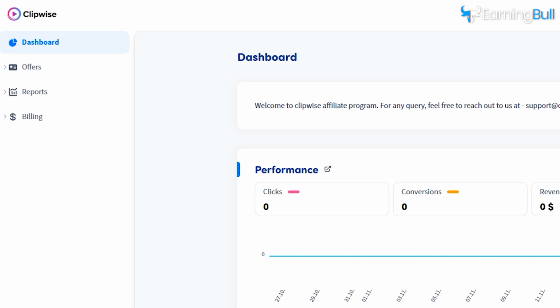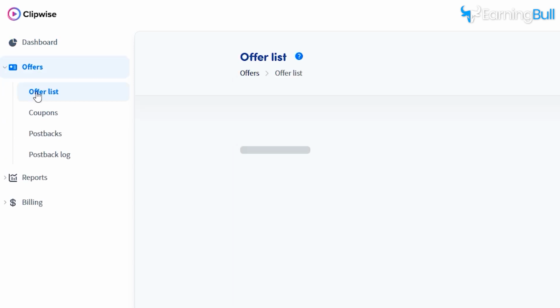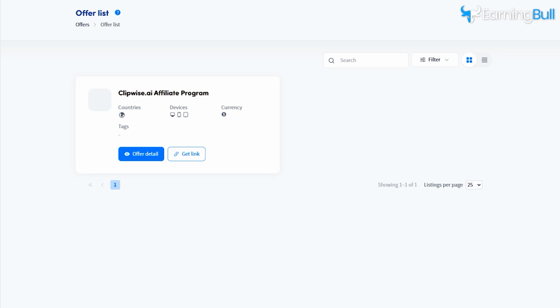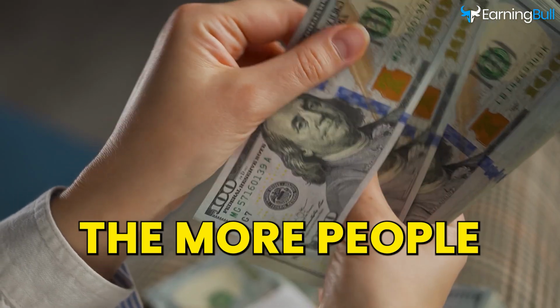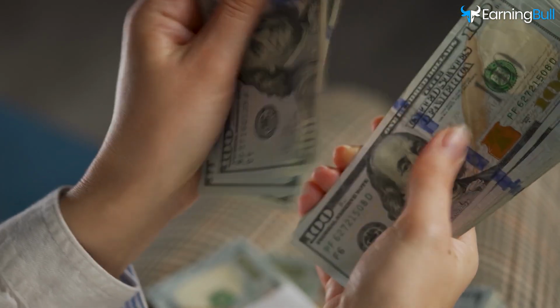Step 5. Now comes the exciting part, getting your unique affiliate link. Go to the Offer List section in your dashboard. Here, you'll see your personalized link that you can share on your social media platforms. Simply copy the link and start sharing it with your audience. The more people you bring in, the higher your earnings will be.